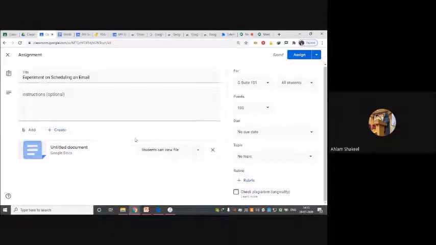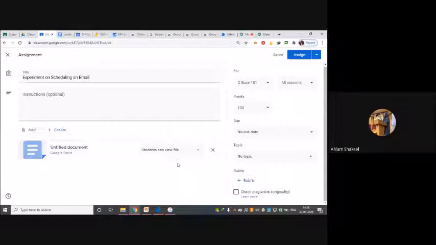But what I want you to understand over here is this particular drop down. Can you see it? This drop down is very important to understand, because if you want a set of instructions to be given to the students, that is, you have created a manual and you want that manual to be uploaded with the experiment, you can keep this option: student can view the file.